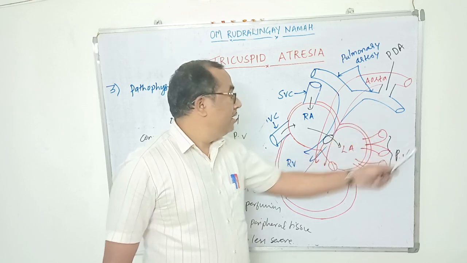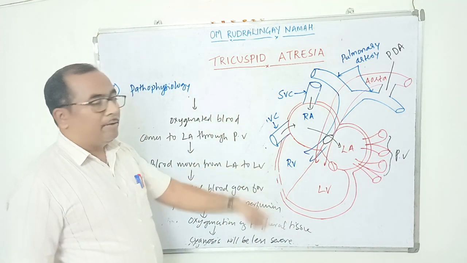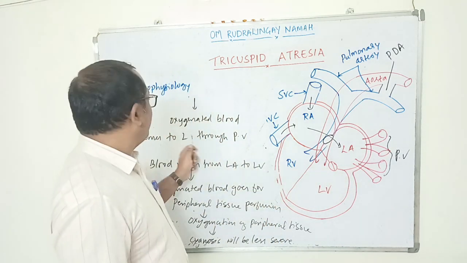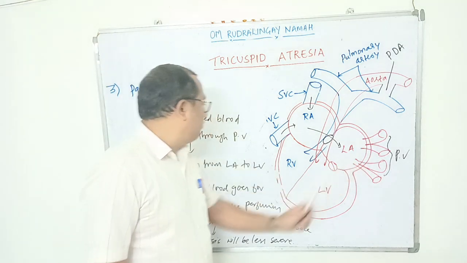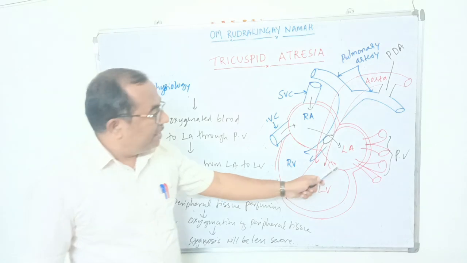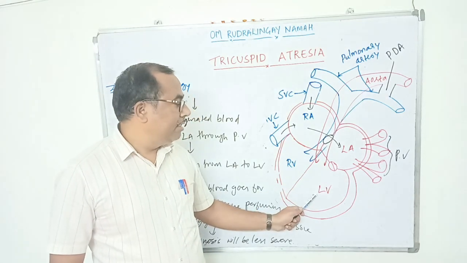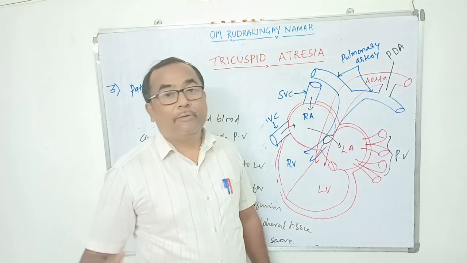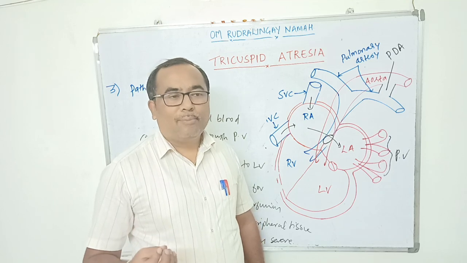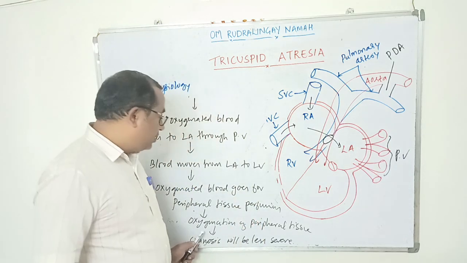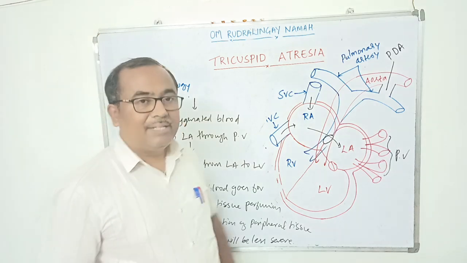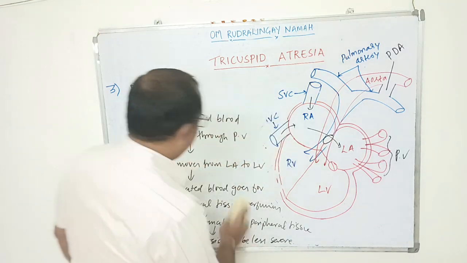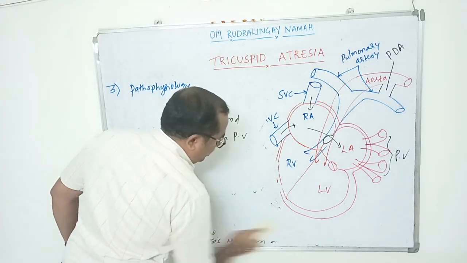So because of this, there is increased pulmonary blood flow, so increased oxygenation of blood will take place. This oxygenated blood enters the left atrium through the pulmonary vein, then from left atrium to the left ventricle. On contraction of left ventricle, the oxygenated blood goes for peripheral tissue perfusion. So the hypoxia will be less, there will be oxygenation of peripheral tissues, and cyanosis will be less severe compared to only the tricuspid atresia condition. Now let us see the third associated factor.